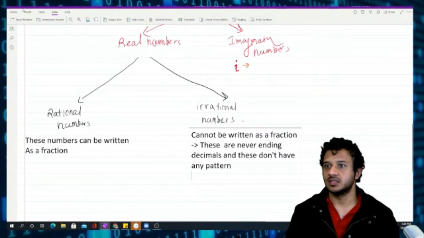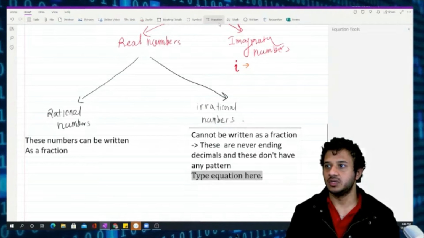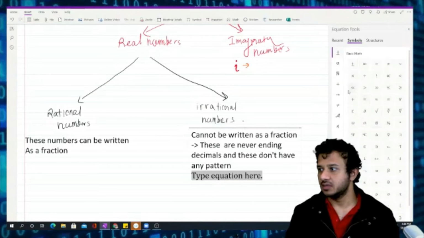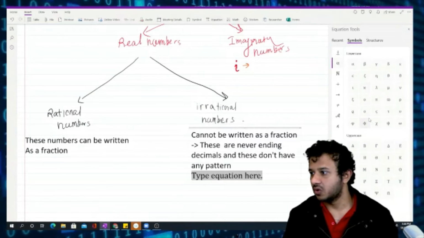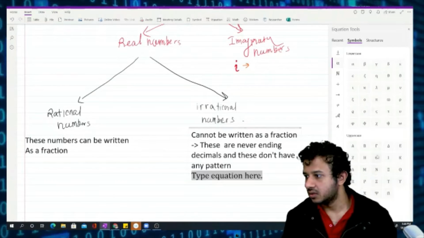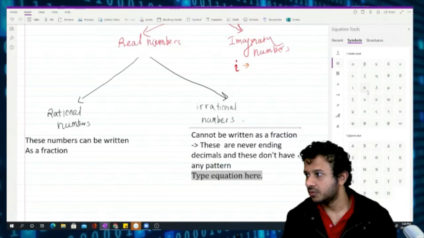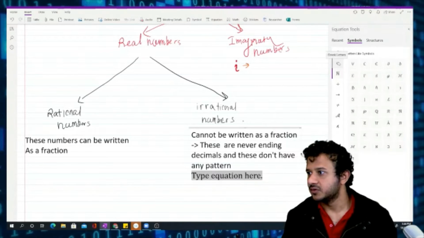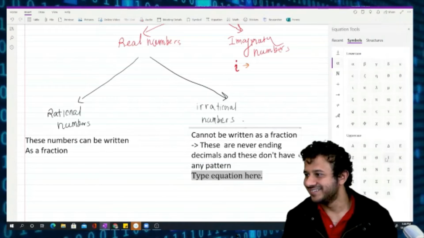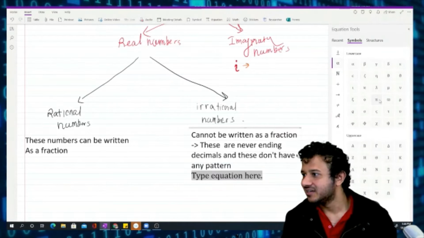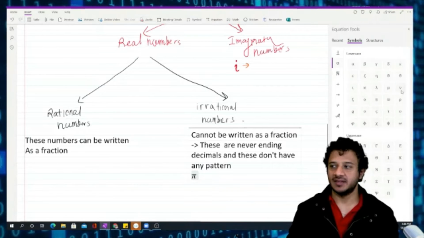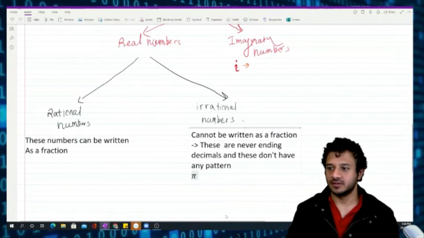This is an irrational number. You might have seen the symbol pi in your life, in calculators a lot.